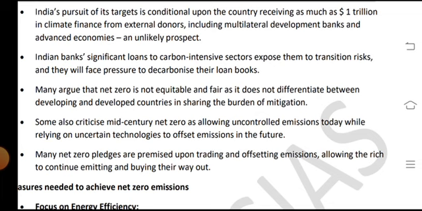Many argue that net zero is not equitable and fair as it does not differentiate between developing and developed countries in sharing the burden of mitigation. Some also criticize mid-century net zero as allowing uncontrolled emissions today while relying on uncertain technologies to offset emissions in the future. Many net zero pledges are premised upon trading and offsetting emissions, allowing the rich to continue emissions and buying their way out.